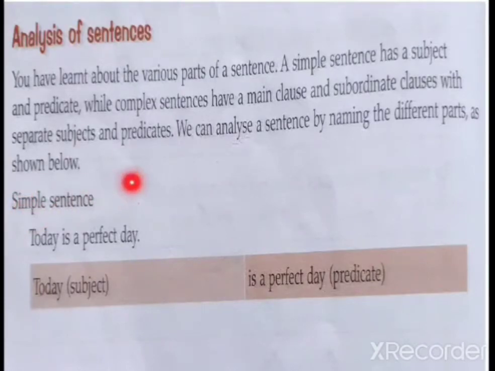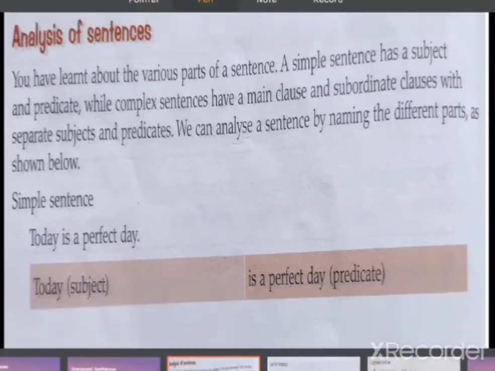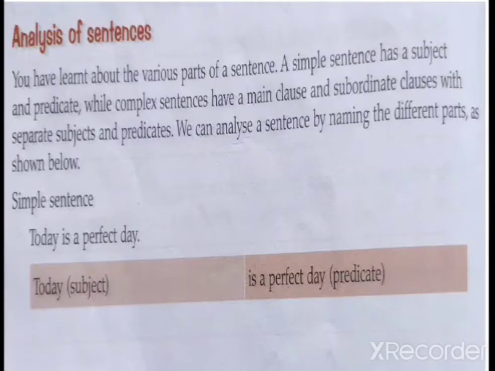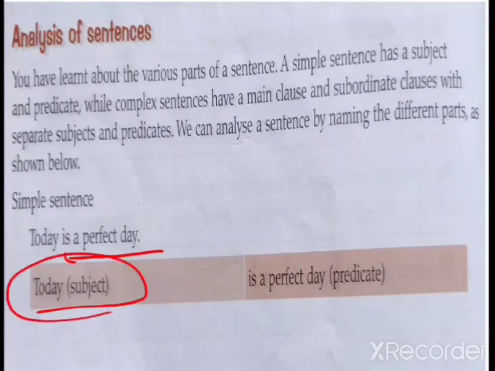Suppose it's a simple sentence: Today is a perfect day. Now, today is a subject. Is a perfect day is a predicate. Now, in elements of a sentence, we have already learned that your predicate will start from the verb. So, only one subject and predicate is there, so it's a simple sentence.